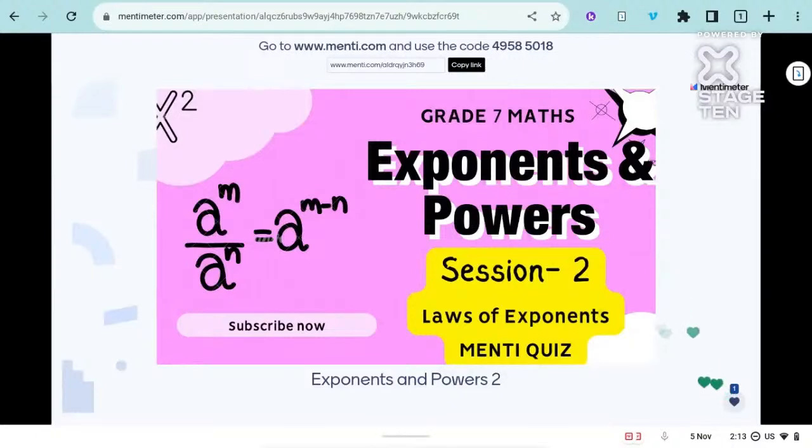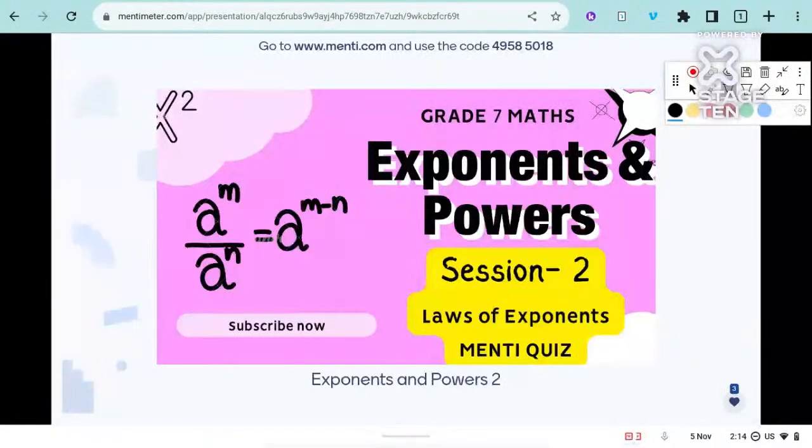The code is again 49585018. That is the code for your Menti. I'll open the annotations also. See this, the code is written over here on the top of the screen: 49585018. Once everyone joins, I will start. Okay, let me move ahead.